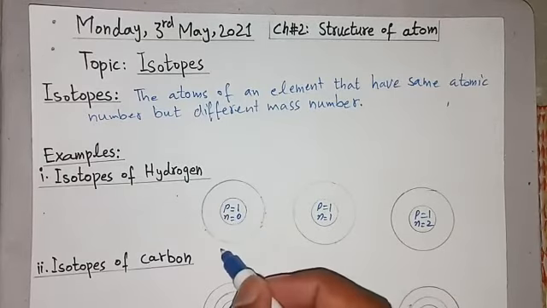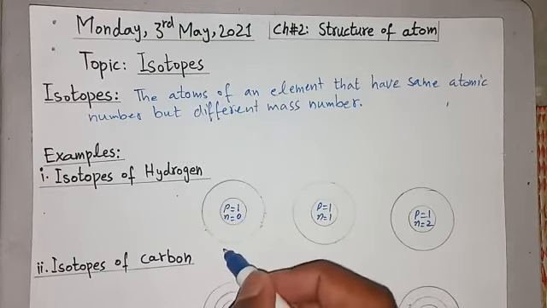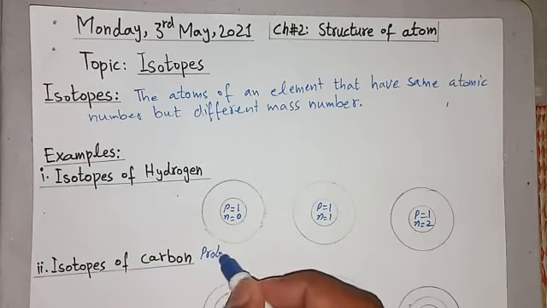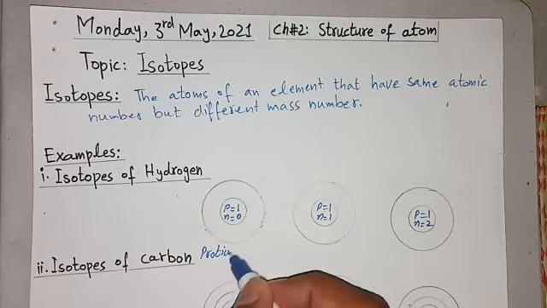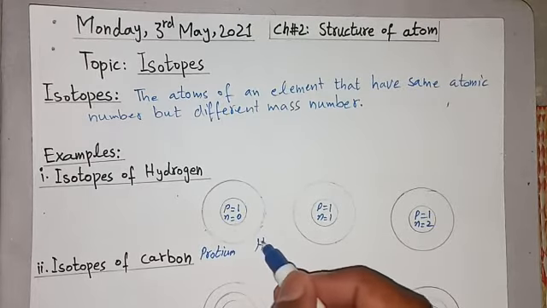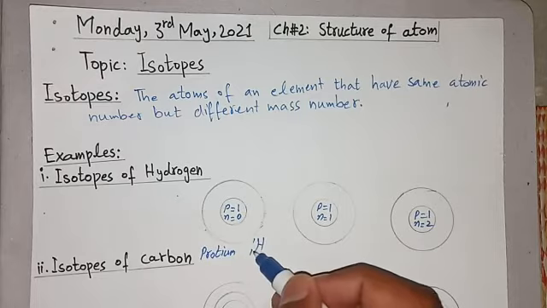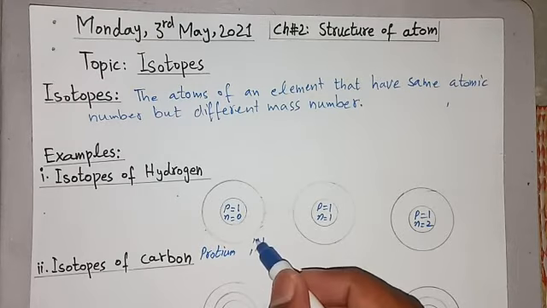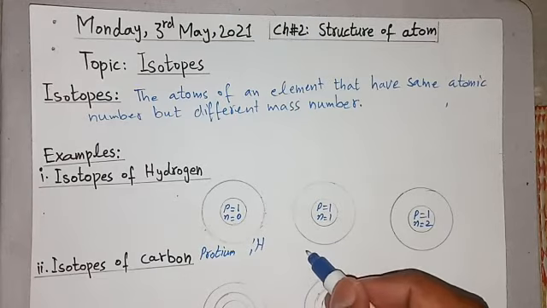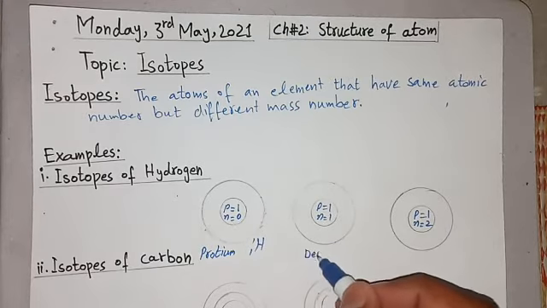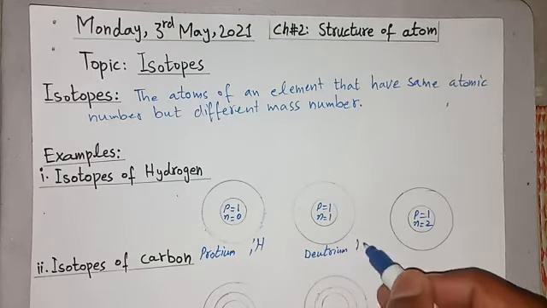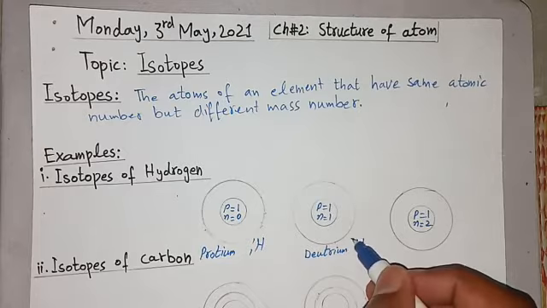First one is called protium. It will be represented as 1 and 1. This one is atomic number and this one is mass number. And second one is deuterium, and it will be represented as 2 and 1.